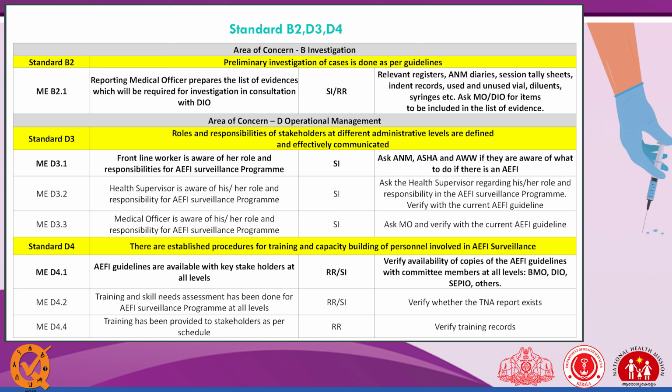Training and skill need assessment, how do we do that? Like in the morning, we asked you to do the pre-test, and once the training is complete, we will ask you again for the post-test. So this is a form of training need assessment, how much you learned from the training. Training has been provided to stakeholders as per schedule. At the start of the year, we prepare the training calendar at the state level, at the district level, and at the PSC level also.